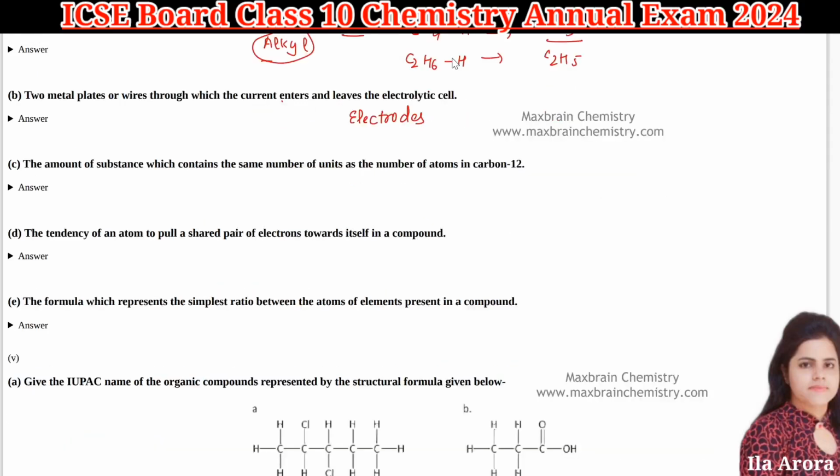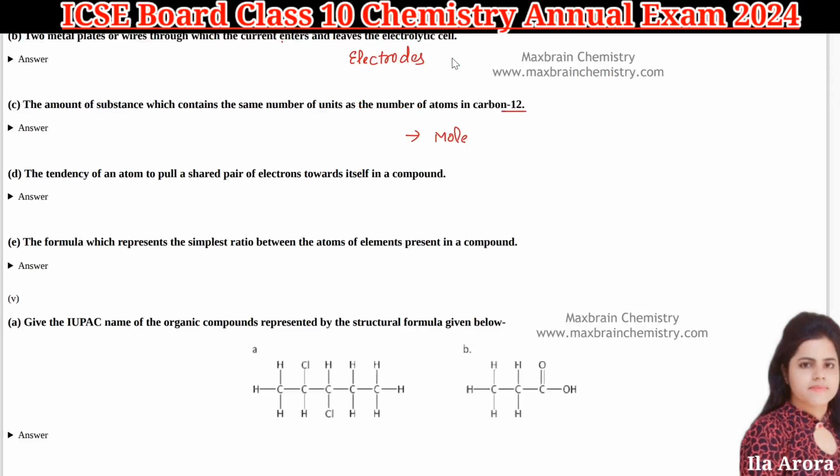Next is the amount of substance which contains the same number of units as the number of atoms in carbon 12. So that is your mole. Next is the tendency of an atom to pull a shared pair of electrons towards itself in a compound. The tendency they are asking. So the tendency is called electronegativity.